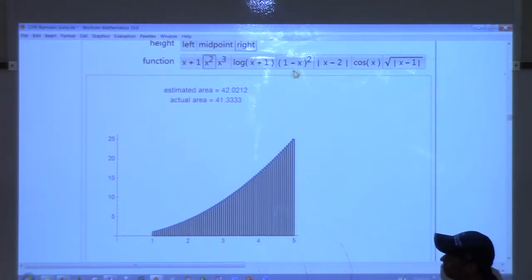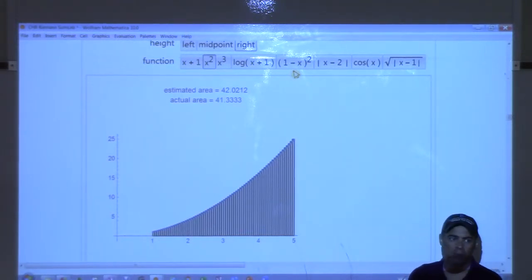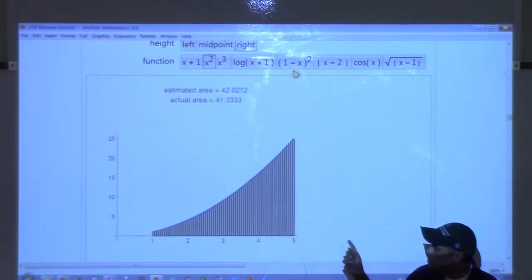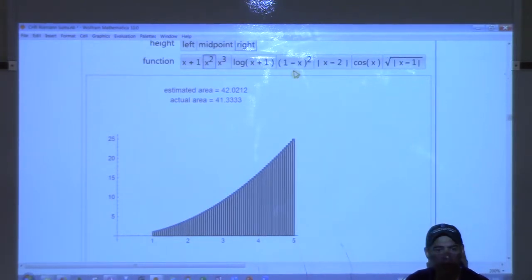Okay. So if we wanted to really get the true area, what would have to happen? For us to get the true area, what would have to happen in terms of these rectangles? We'd have to have an infinite number of them. Right? But what's wrong with that idea?